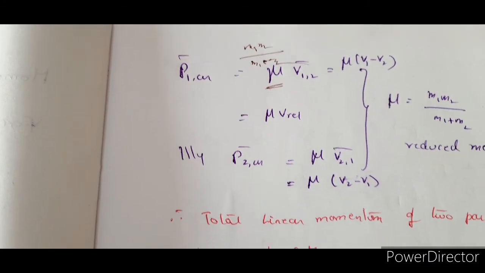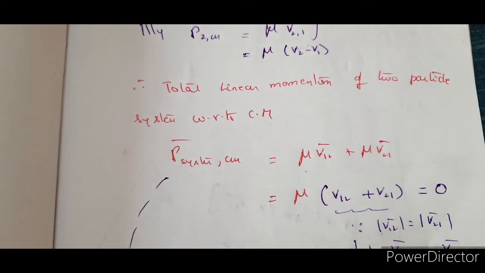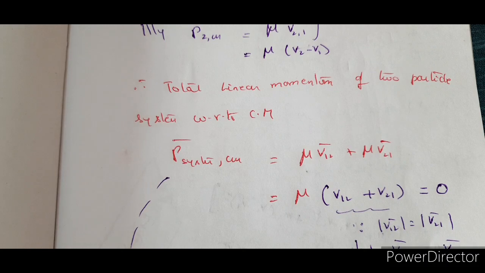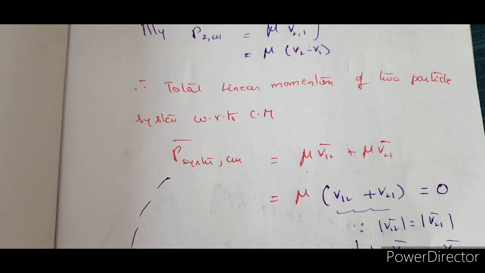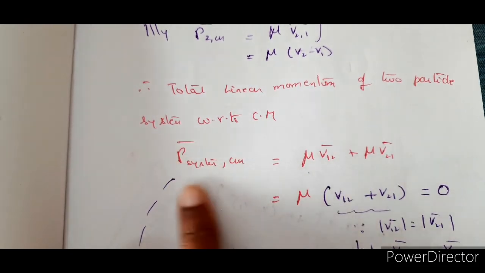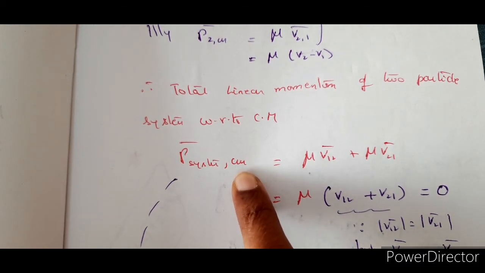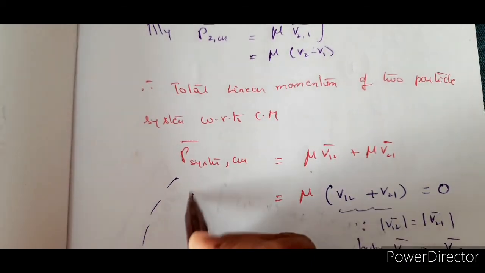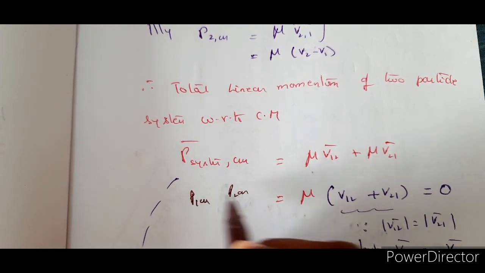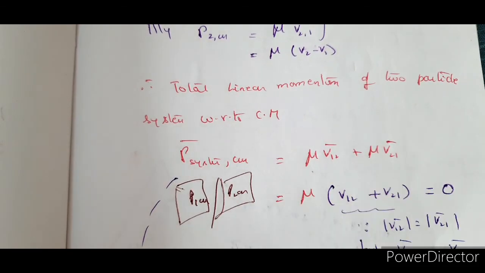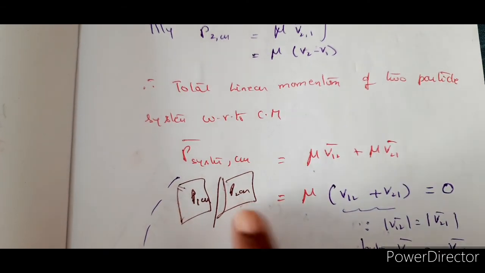Now the total linear momentum of the two particle system with respect to the center of mass, this is what we are going to find out now. We determined P1cm and P2cm separately, that means the momentum of one particle and the momentum of the other particle individually.